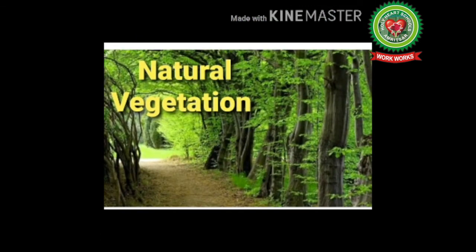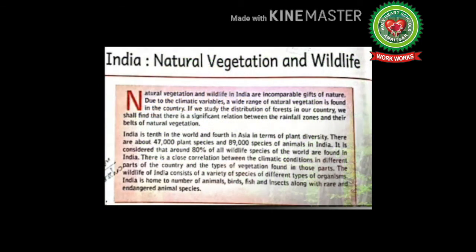Let's start with the introduction. Have you observed the types of trees, bushes, grasses, and birds in the fields and parks in and around your school? Are they similar or are there variations? In this video, we will cover some basics about the natural vegetation of India. We will also look at some interesting classifications and examples of the same. So students, take out your page number 112 of your geography book, India, Natural Vegetation and Wildlife.